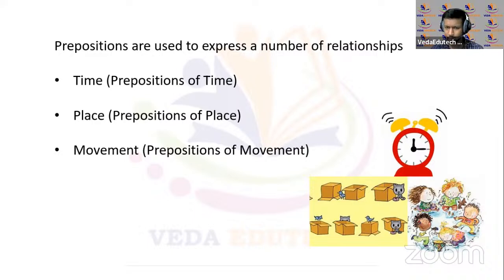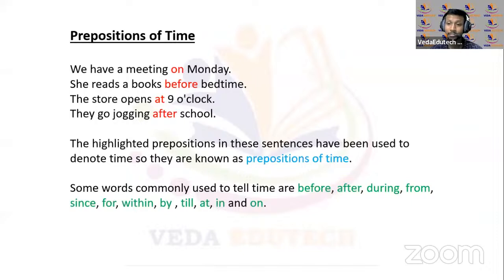We'll be discussing few of them. Time के लिए तो that is necessary. बहुत सारे words होते हैं for time. Even for place there are many words. Even for movement. Same, we'll try to discuss some sentences. According to the sentence, you will get an idea how the word is coming up there. Okay, now let's move forward. Let's start with prepositions of time and then with place, then with movement. Okay, great. Now, prepositions of time.